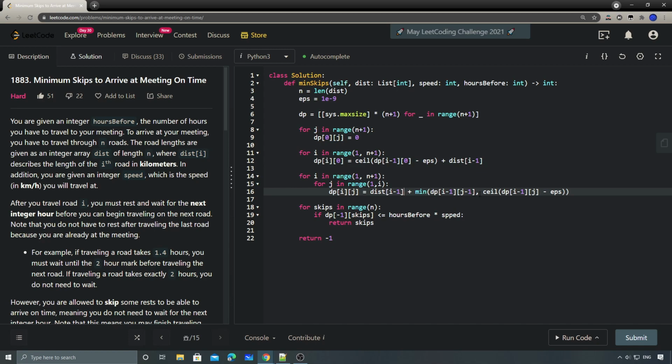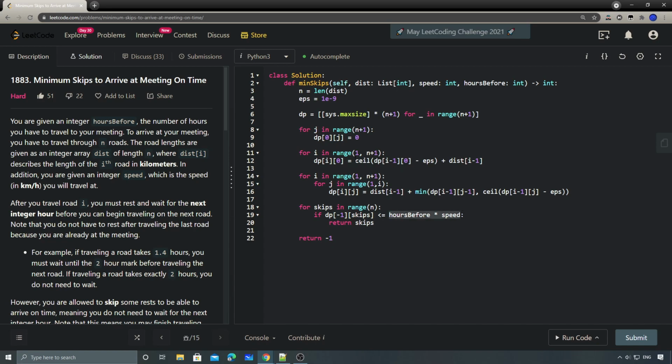But the tricky part for this workaround is how can we handle this scaling here? What does scaling mean here? Scaling means that we basically round up to the nearest integer. But when we multiply everything with the speed, how can we convert this into this format?